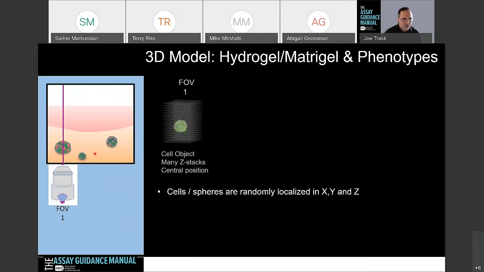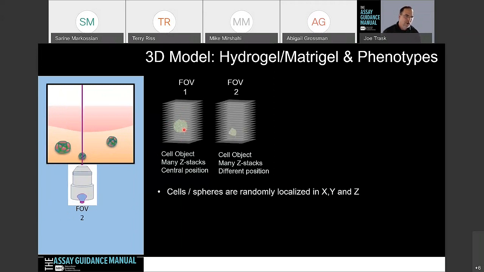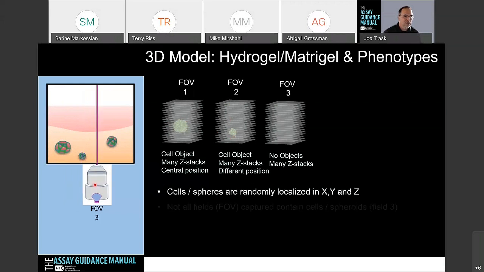We can image it here, and capture a series of Z stacks to identify where that particular object is. When we move to another field of view, you can see it's a much smaller object. We can identify that, but it's in a different Z plane, and we're still capturing the same number of Z stacks.